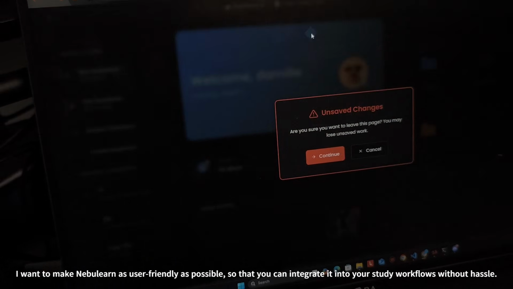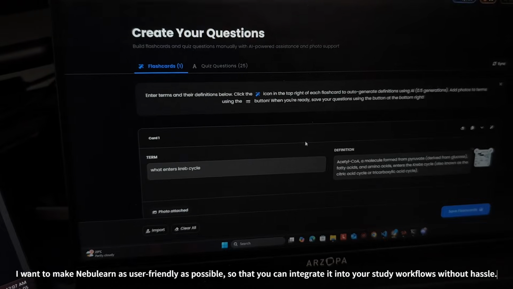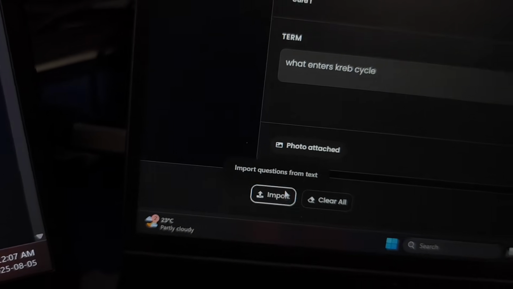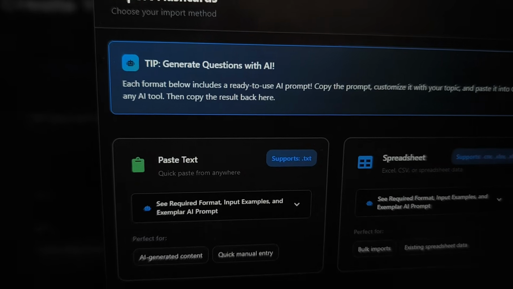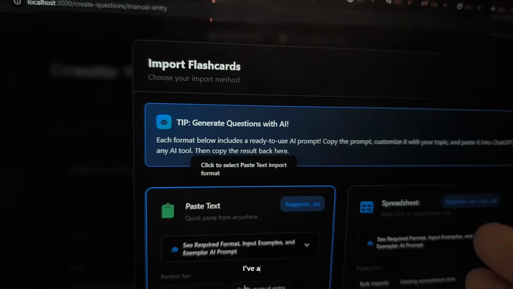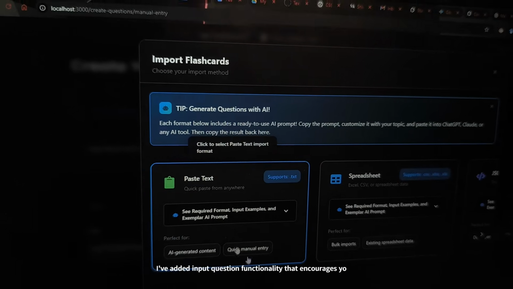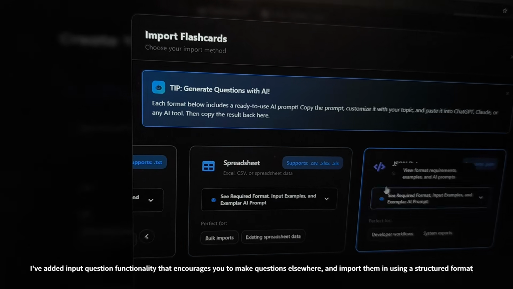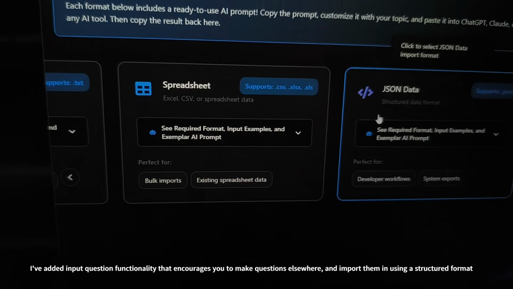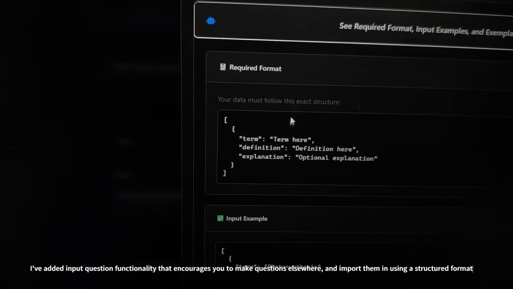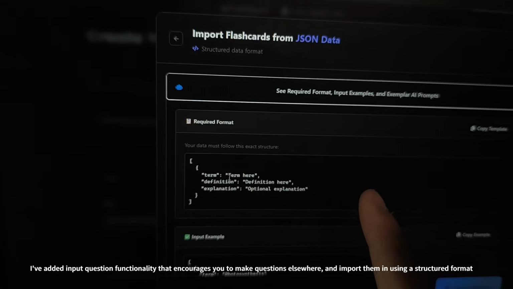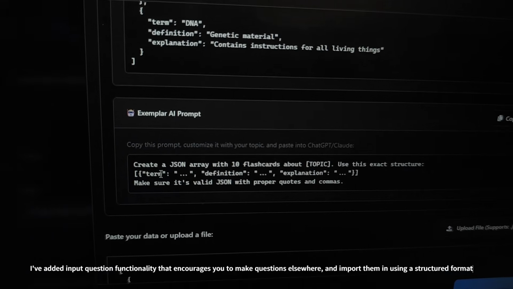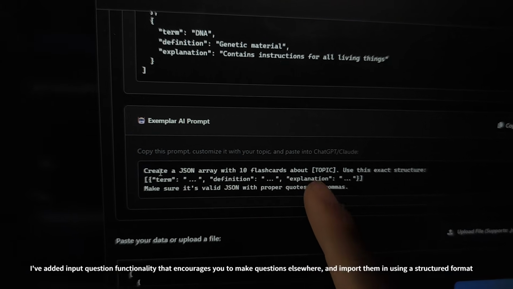One last thing with regards to that. When you create questions, right here you have a little import button. So right now I'm still working on this. It doesn't look great. But this is recommended because I don't want to handle so many AI generations: you can use ChatGPT or your favorite LLM and generate questions in a format. So for example, I give you a guide and an example prompt to use with your favorite LLM. Create a JSON array with 10 flashcards about whatever your topic is.